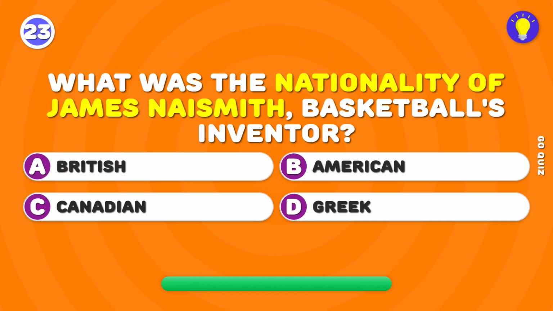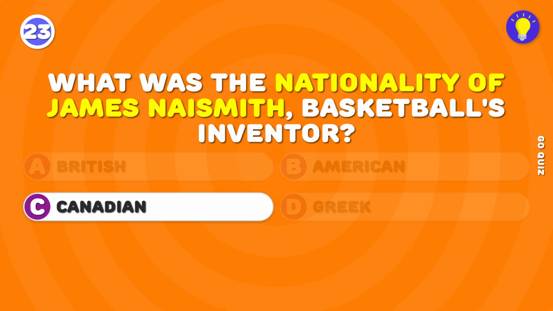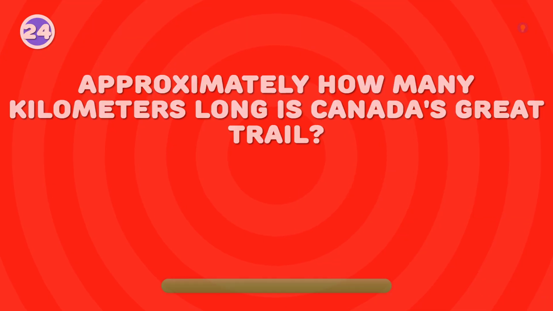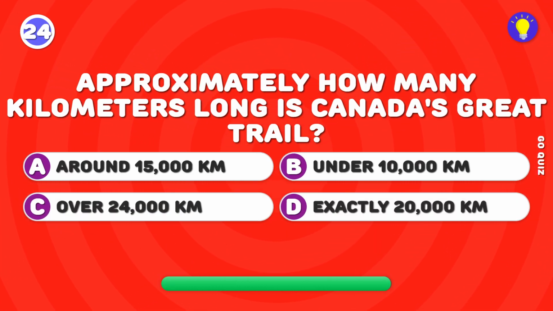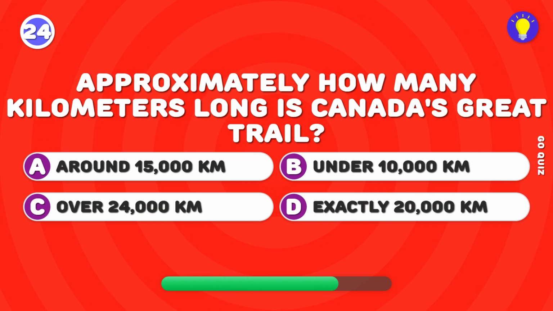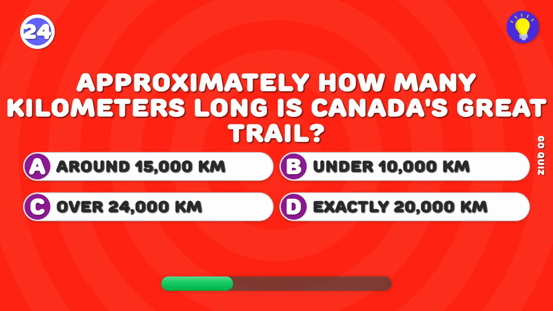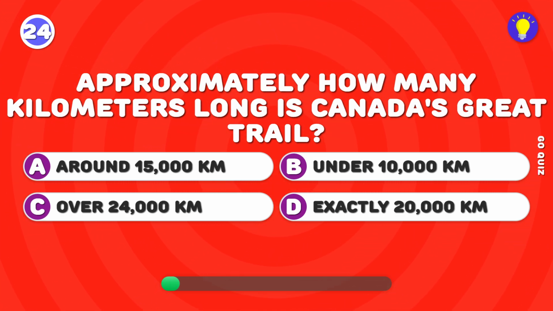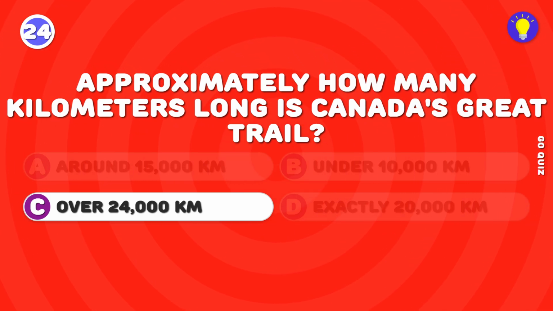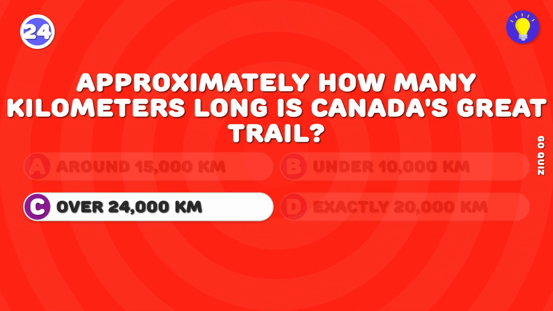What was the nationality of James Naismith, basketball's inventor? James Naismith, the inventor of basketball, was Canadian. Approximately how many kilometers long is Canada's Great Trail? The Great Trail spans over 24,000 km across Canada.